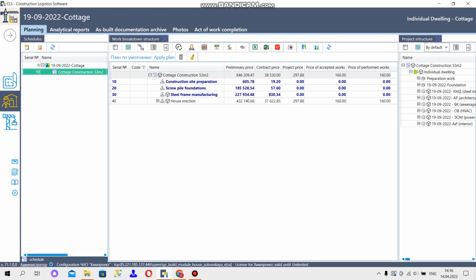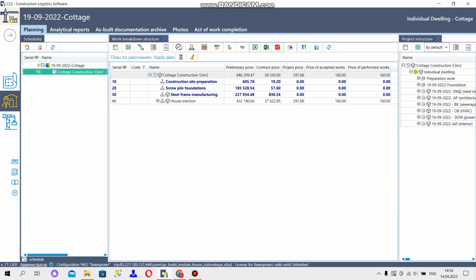The construction budget allows you to see the following costs. The preliminary one is according to the directory of unit rates, the stage when there are no estimates and no concluded contracts. Now you can see the contract cost.